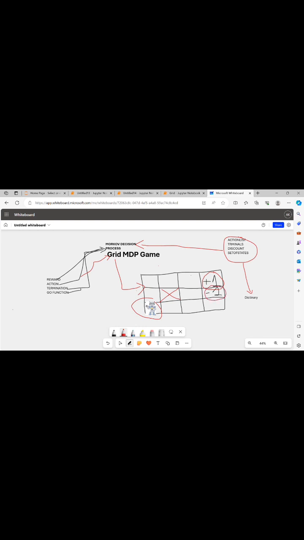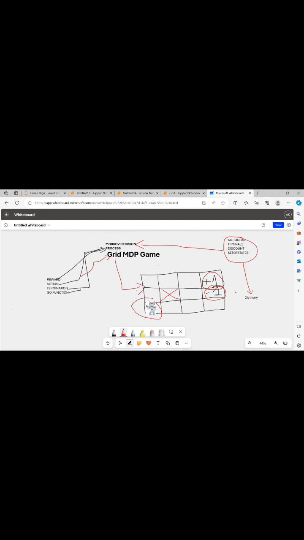What does termination state mean? The termination state means the agent cannot move further from that. It can be a loss or a win for the agent, but it cannot move further. So basically this is a termination state. So we are asking, what is a Markov decision process? In a Markov decision process, we don't have control of the opponent.